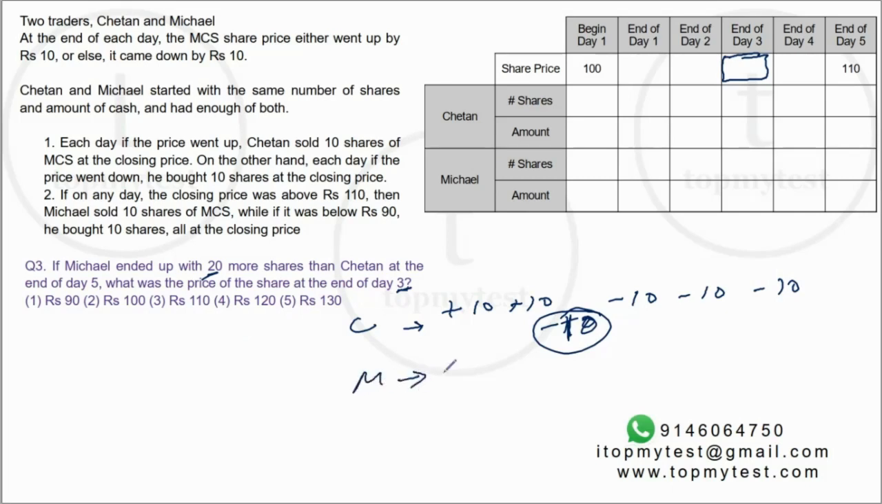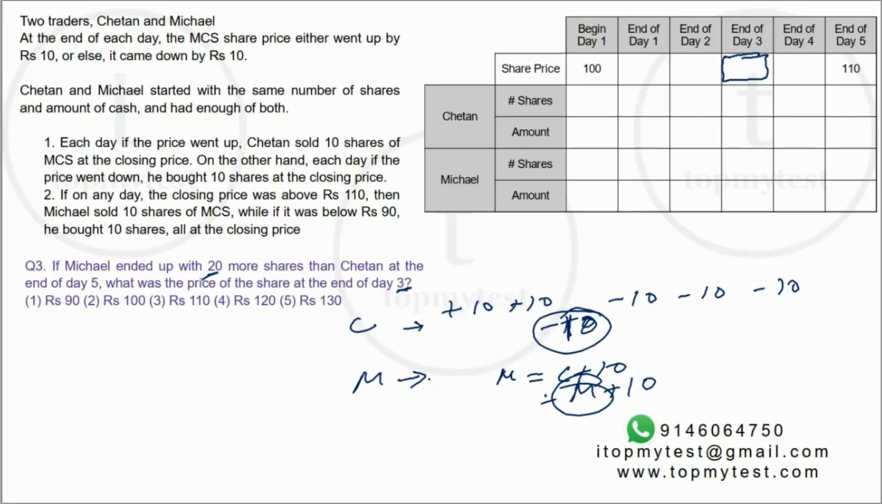Let's look at Michael, right? Now, Michael has 20 more shares than Chetan. Both of them started with the same amount. So Michael will have Chetan plus 20, which is the same as the original plus 10. So we know that Michael bought once, whereas Chetan, we know he bought twice and sold 3 times.